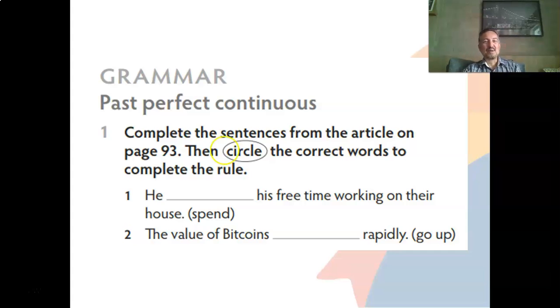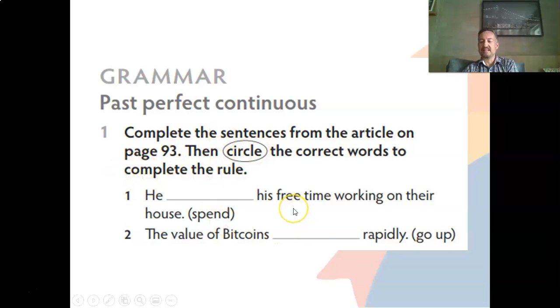Okay, so his free time working on their house. How can I complete using the past perfect continuous? Remember, in the past perfect continuous, you have to use had or hadn't plus been plus the verb with ing.